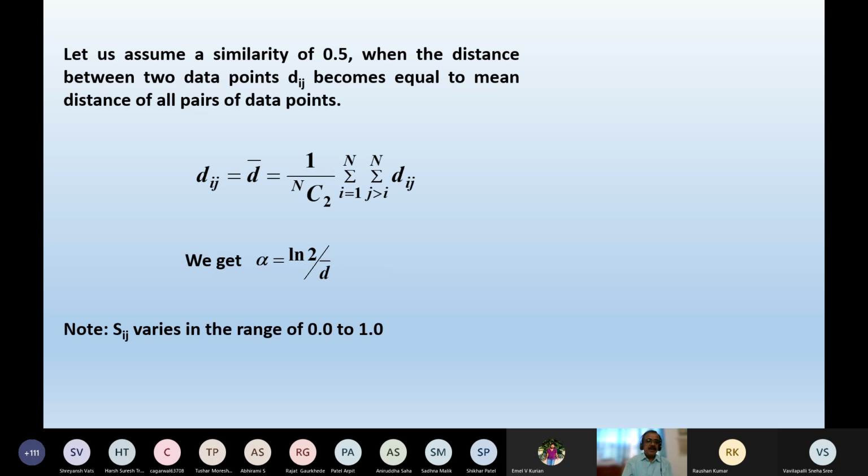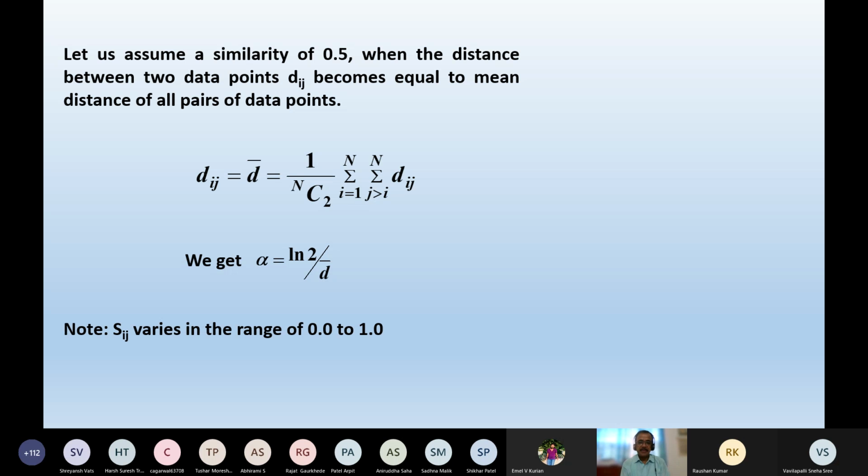To determine the numerical value of alpha, let us assume a similarity of 0.5 when the distance between the two data points dij becomes equal to the mean distance of all pairs of data points. Let me repeat.